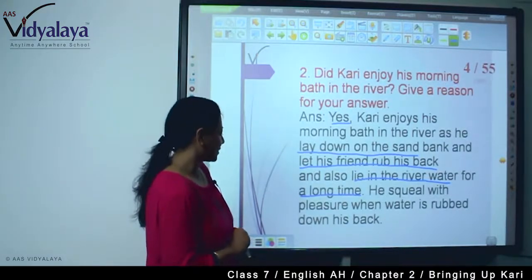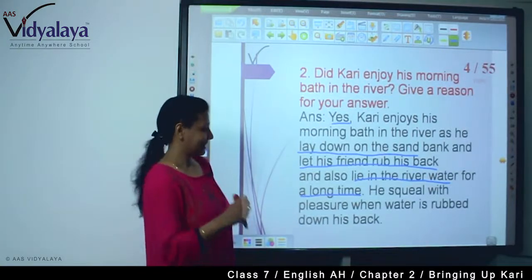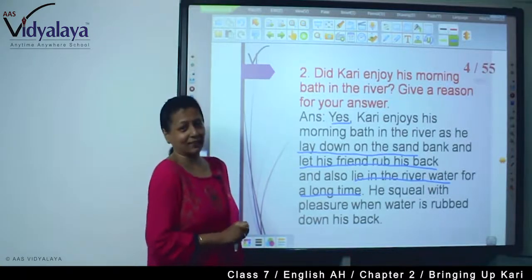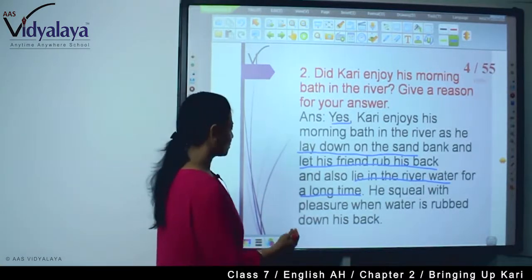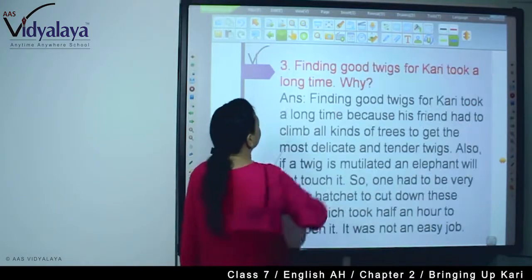He squealed with pleasure when water was rubbed down his back. Now, all elephants love bathing in the river, and Curry is not an exception. So, Curry also enjoys it.